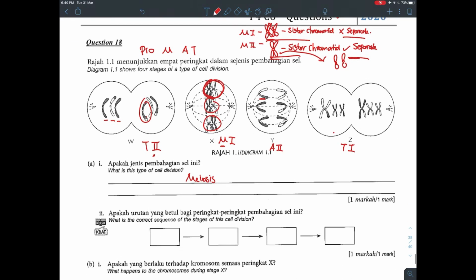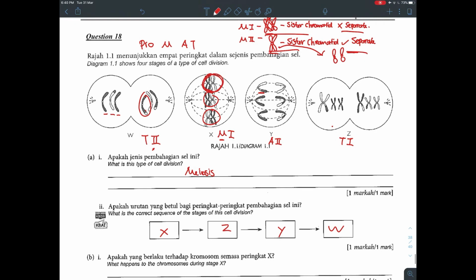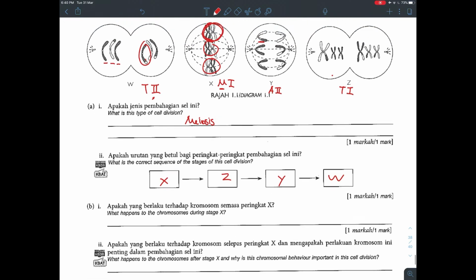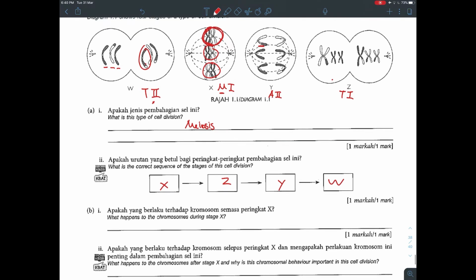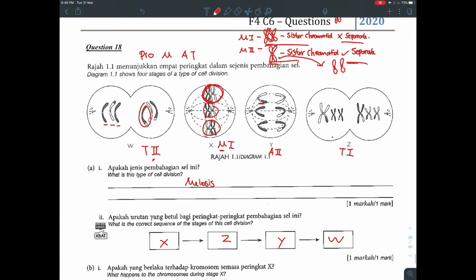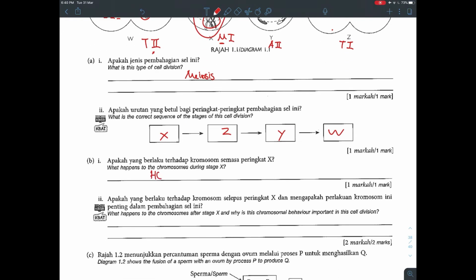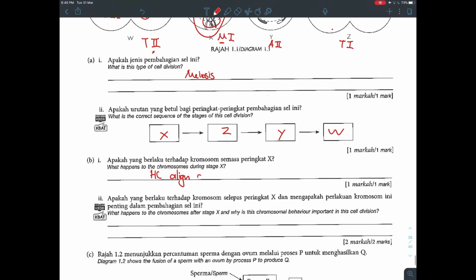Alright. Now, the correct sequence right now, so definitely the first one is metaphase 1. It's X first. Then you have Z, Y, and W. What happens to the chromosome during stage X? During stage X, your homologous chromosome align at the equatorial plane.